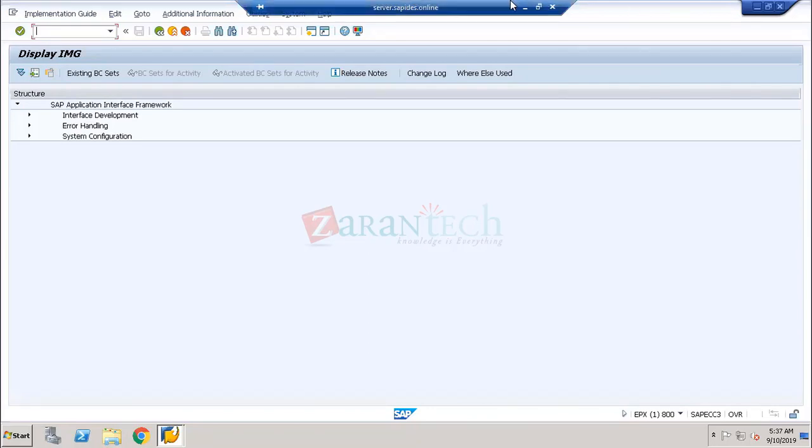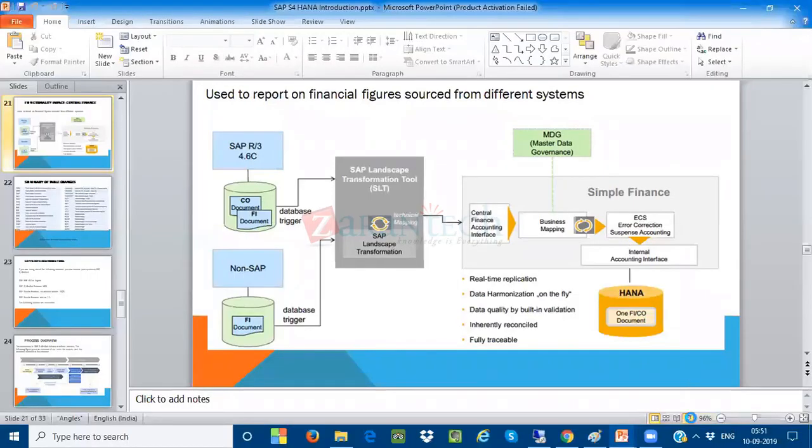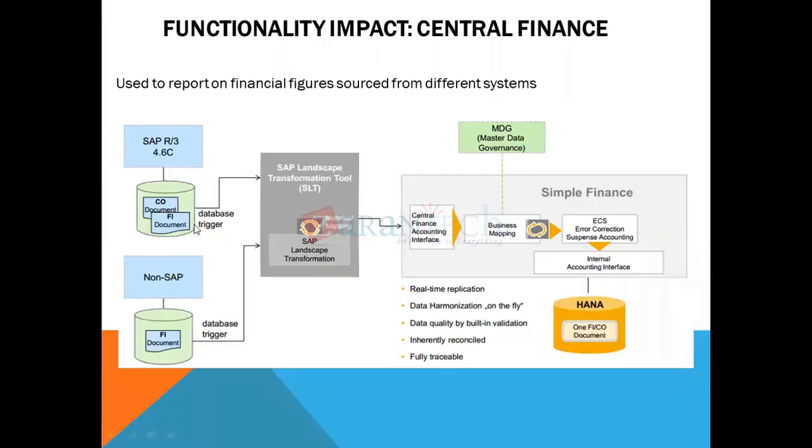When I take this diagram here, when documents are getting replicated from the source system to the target system through the accounting interface, the business mapping is going to be done. Once the business mapping is done, in phase number 3 you can see ECS, the error correction system. Very important. How do I know what type of errors have been encountered in my SAP Central Finance system? Somebody has to monitor those errors. That is what we are going to do through the AIF tool.